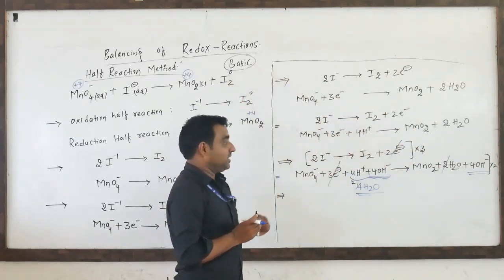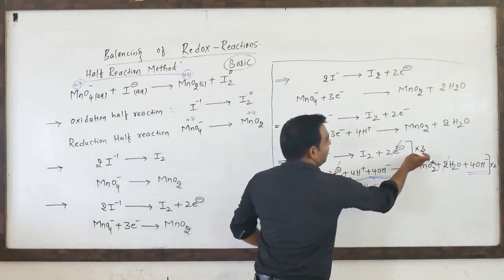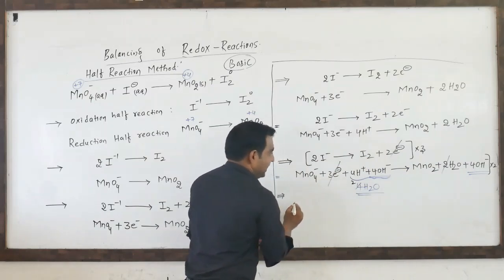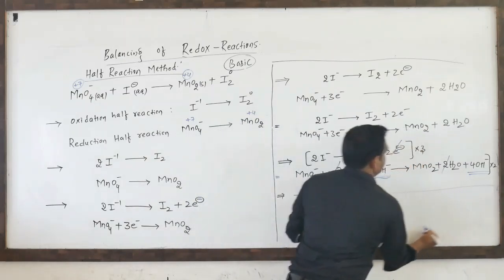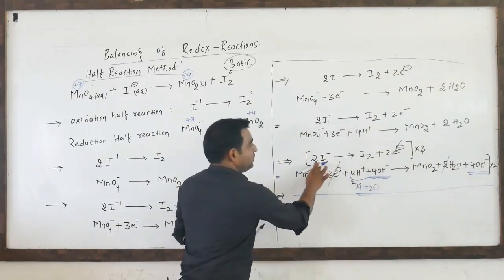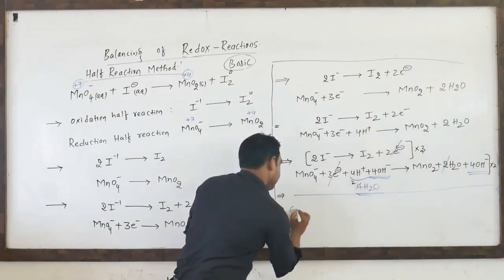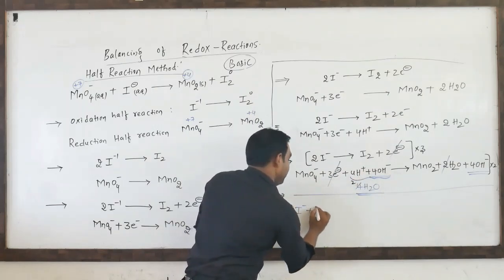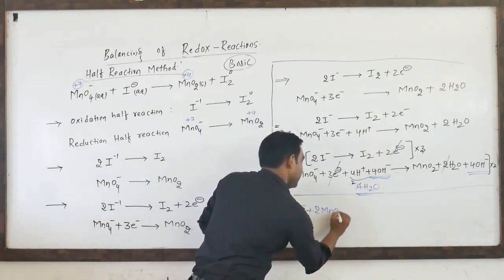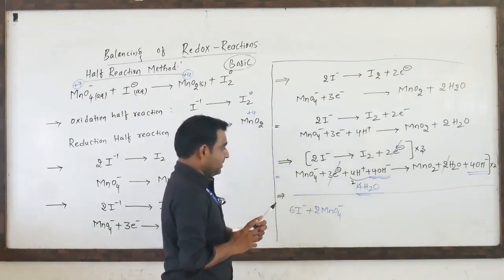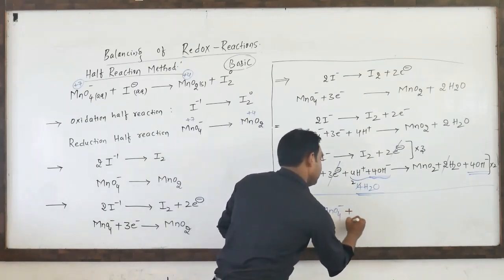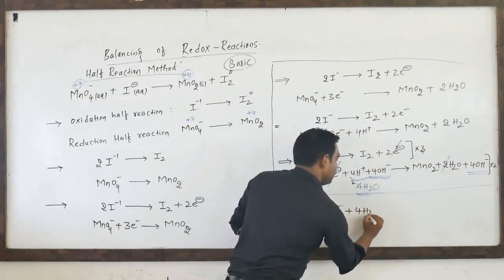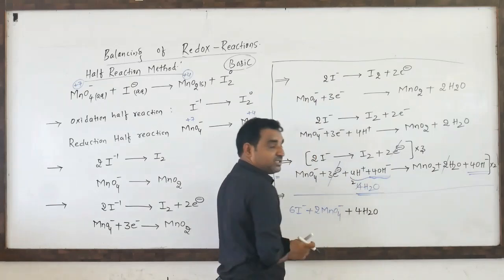Now it is balanced. So now we have to multiply this one by 3 and multiply this one by 2. Overall equation I will write. So 3 into 2, 6 iodide I minus, plus 2 into MnO4 minus, and 2 into 2, sorry, 4H2O. Here 2H2O remains. Point to be noted.